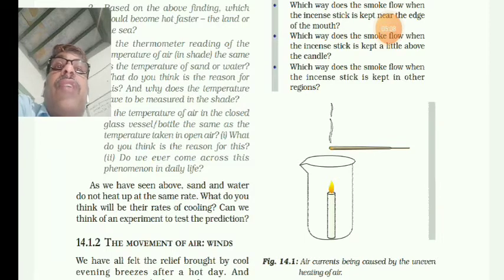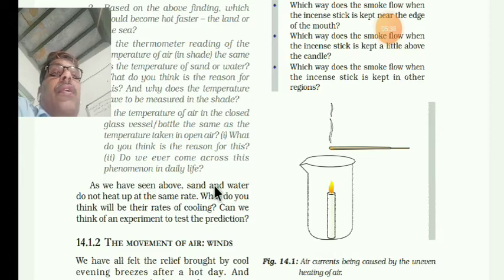So sand will cool suddenly, then soil, then water. That is why in the desert regions you see a sudden increase and a sudden drop in temperature. But in other areas, those who are living there experience only a slight range.